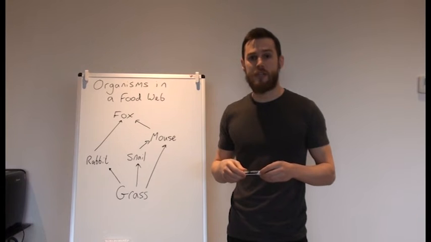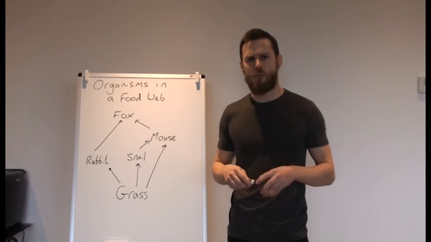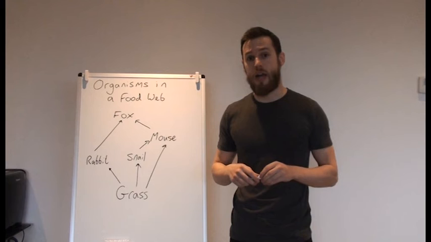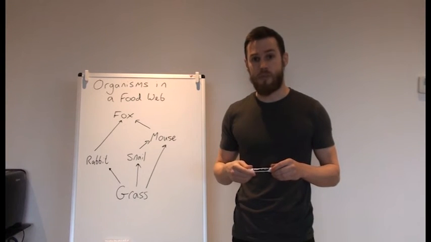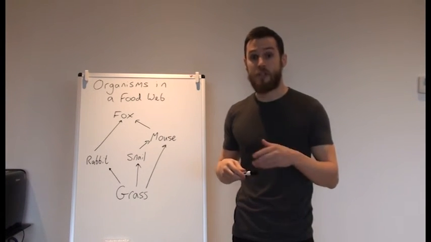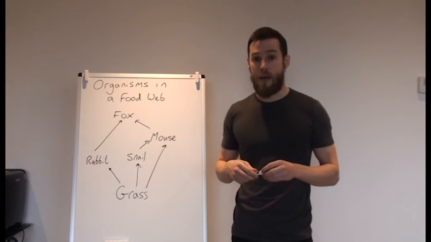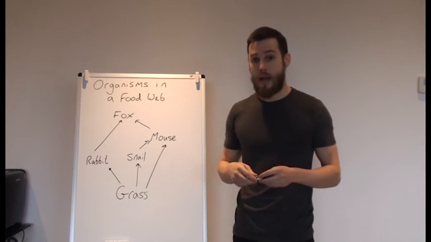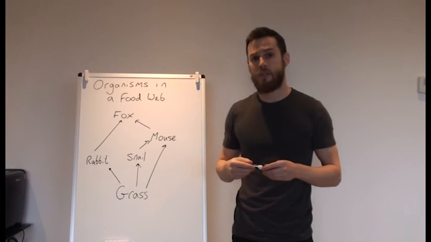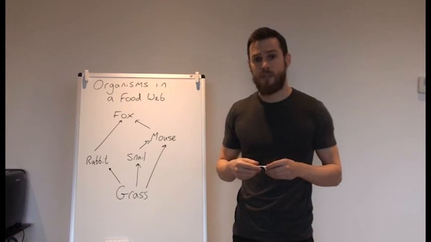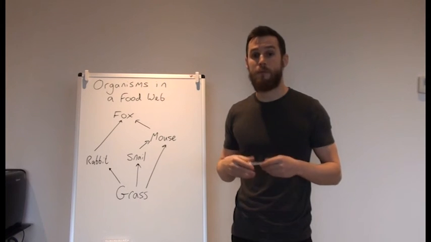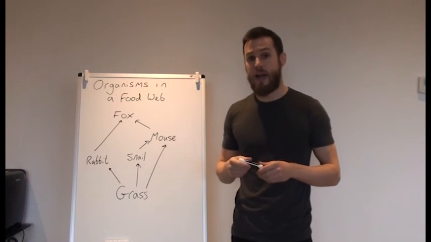Now, a scavenger is not a predator. A predator will go out and hunt and kill other organisms. A scavenger, however, will wait for an organism to die for some other reason. Perhaps it is hunted and killed by another animal. Perhaps it has just died of old age. Perhaps it's been hit by a car. A scavenger does not hunt and kill. What a scavenger does is it will scavenge dead meat. It will find an already dead animal and eat it.